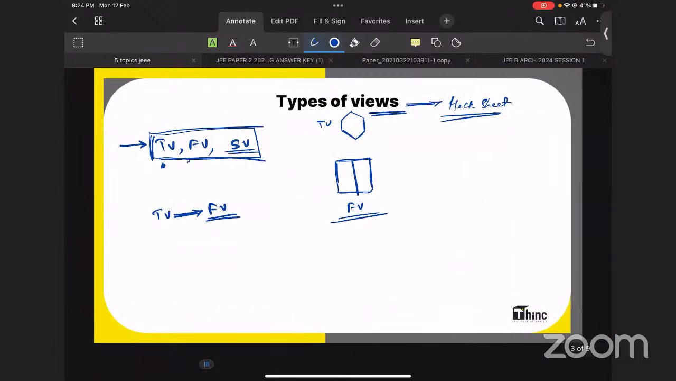So we were discussing the topic types of views. We can expect plenty of questions from this chapter, and it is easy. It is the easiest chapter in this particular exam. If you have a basic idea, you can solve questions very easily in types of views. So top view, front view questions, and when given a front view, you need to identify the top view. Those kinds of questions you can expect in this chapter.